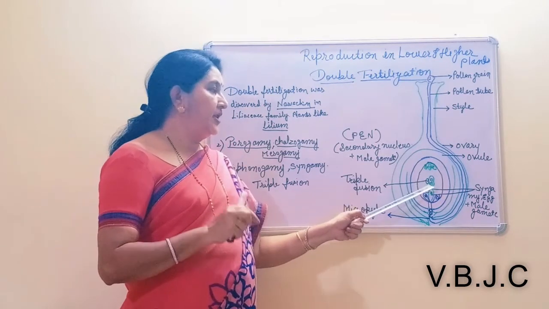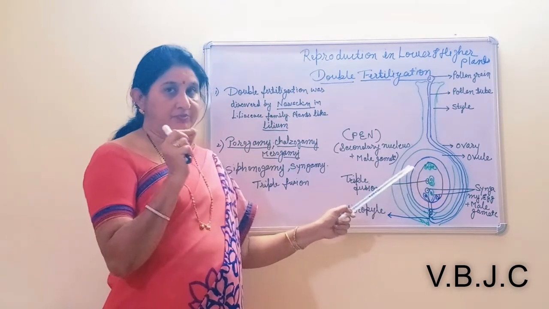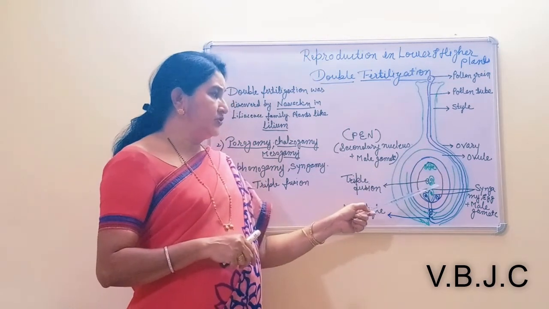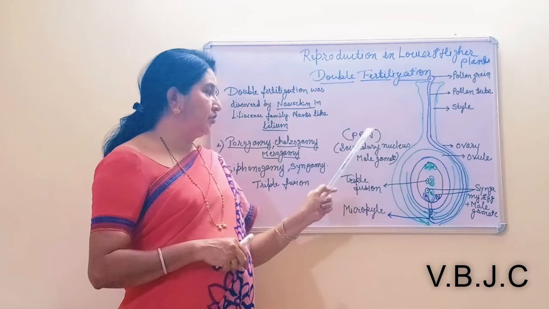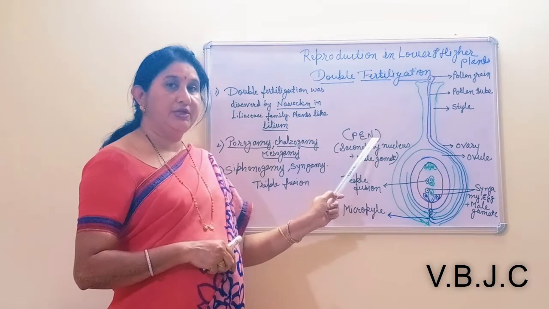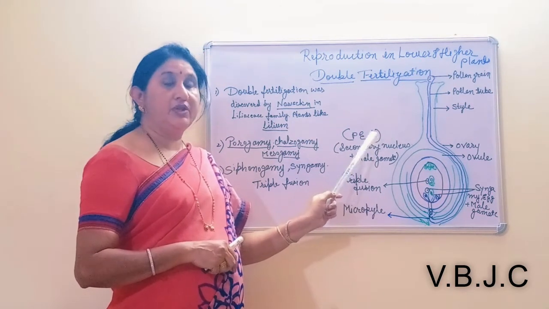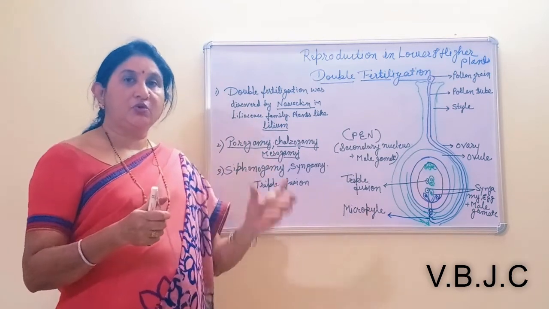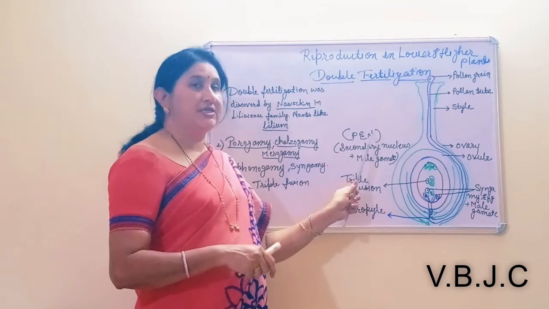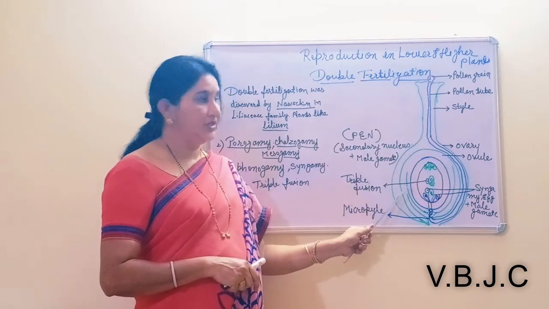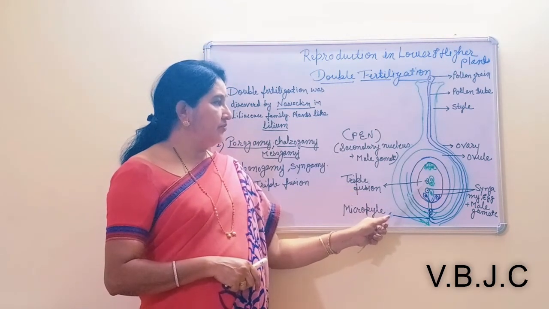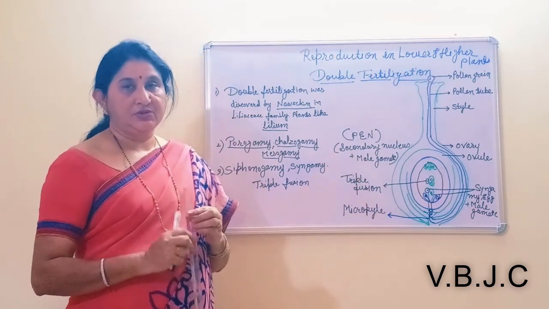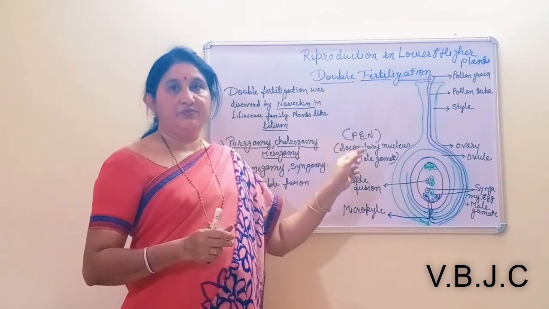Then the triple fusion is the fourth significance. When one male gamete unites with the secondary nucleus to produce the primary endosperm nucleus, it develops into the endosperm, a mass of cells which stores food. So these are the significance of double fertilization. This is about double fertilization.